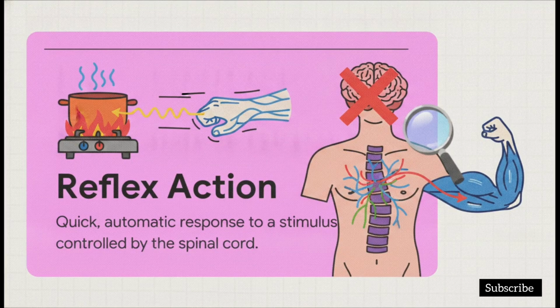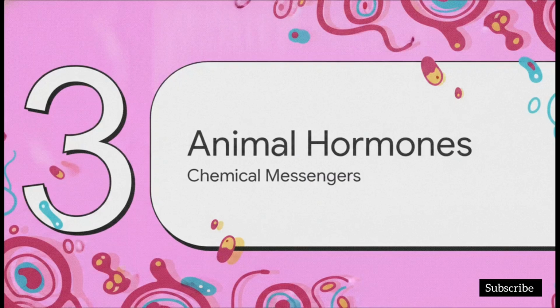So, a reflex action is a quick, completely automatic response to a stimulus. And what's really fascinating here is the actual pathway the signal takes. To make the response as fast as physically possible, it literally bypasses the brain. Instead, that signal travels through a reflex arc directly to the spinal cord. And the spinal cord immediately fires back the command to pull your hand away. It's the spinal cord that manages both voluntary and involuntary actions in this kind of quick-fire scenario. Okay, on to Section 3, animal hormones.